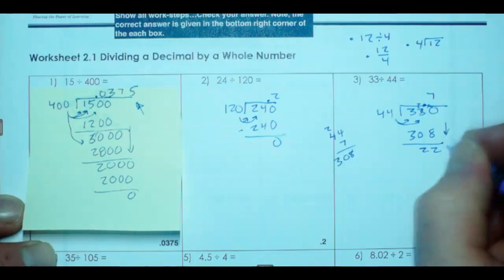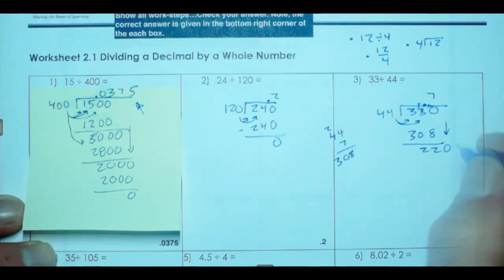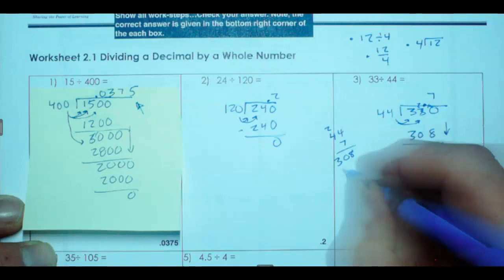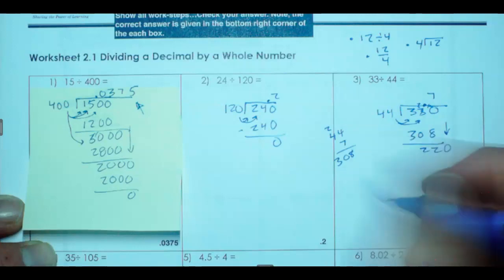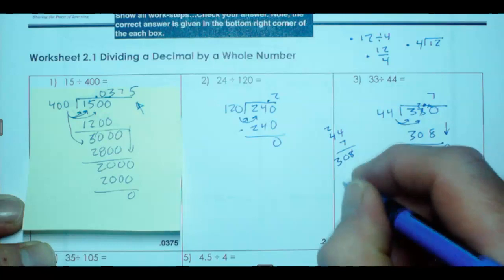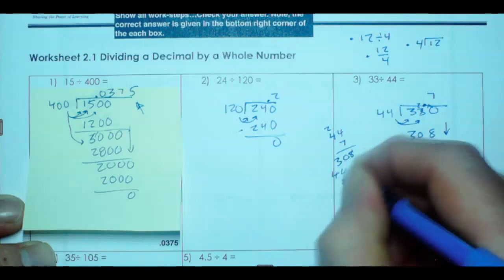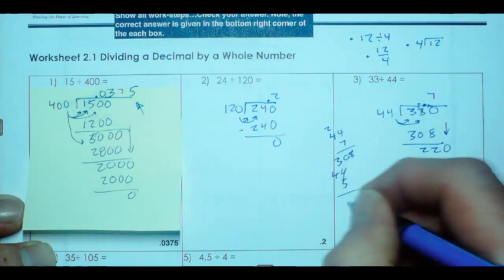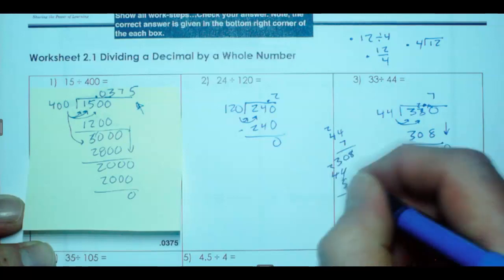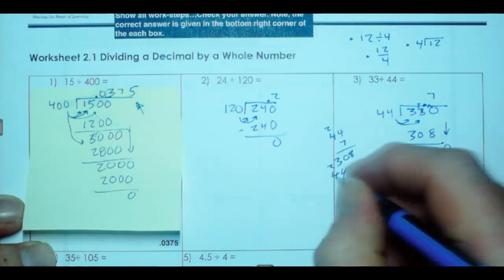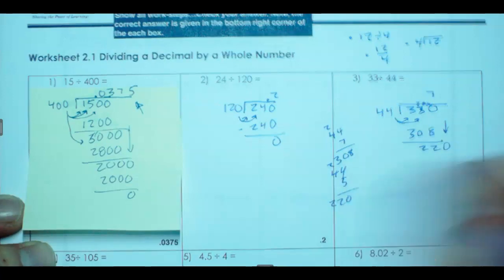Bring down a 0. Let's think about this. Probably 5 times. 5 times 44. 4 times 5 is 20. Here's the 0. Here's the 2. 5 times 4 is 20 plus 2 makes 22. Yep.